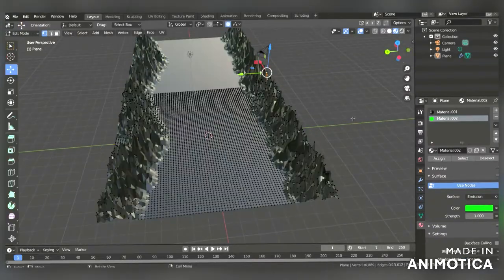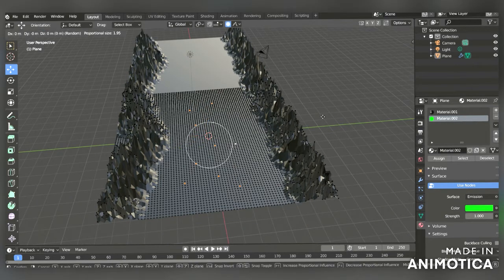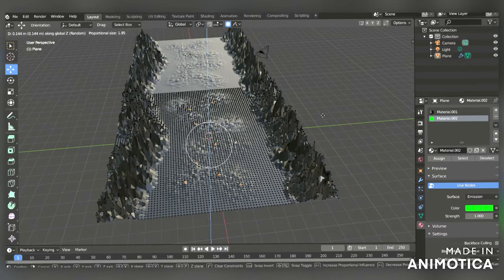Now press Tab to go to edit mode and hold on shift and select any point here. And G and Z a little bit up.